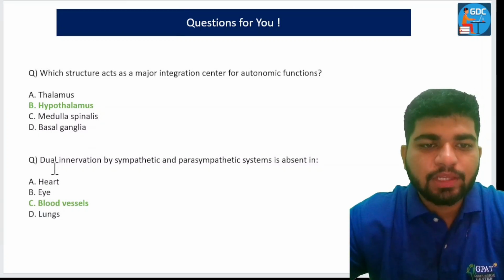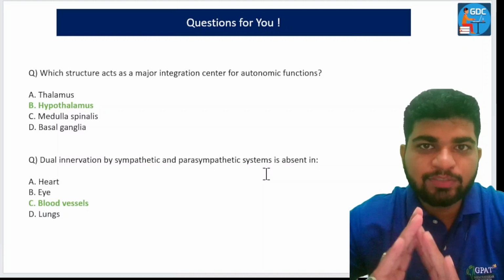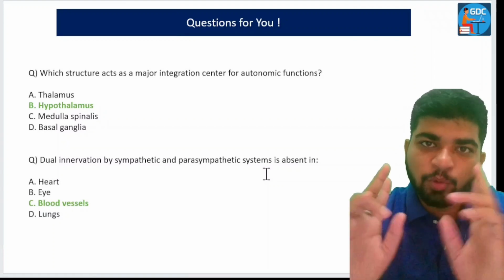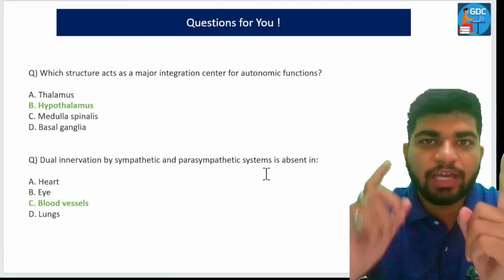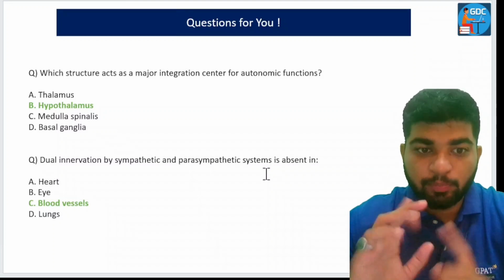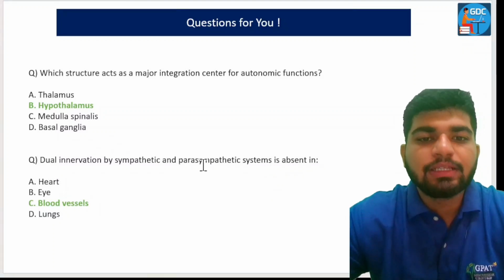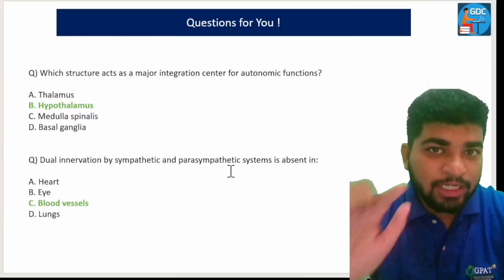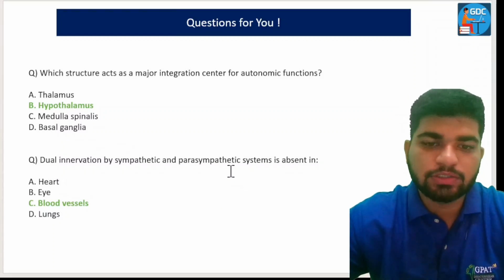Then dual innervation by sympathetic and parasympathetic system is absent in blood vessels. Except blood vessels, many of the organs have both the innervations, parasympathetic as well as sympathetic. But in the case of blood vessels, the parasympathetic system does not work, only the sympathetic works.